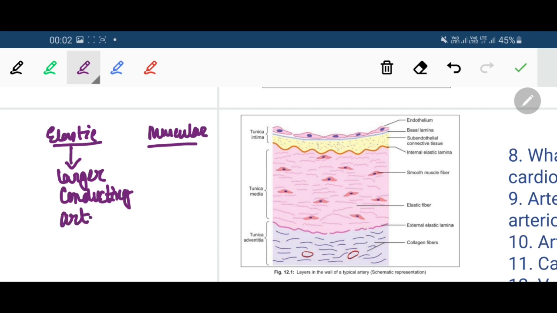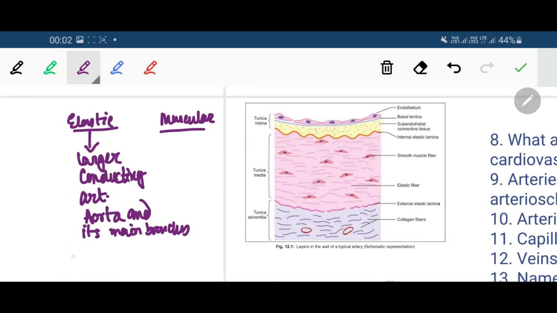An example is the aorta and its main branches. What are the main branches of the aorta? Brachiocephalic trunk, left common carotid, and left subclavian.